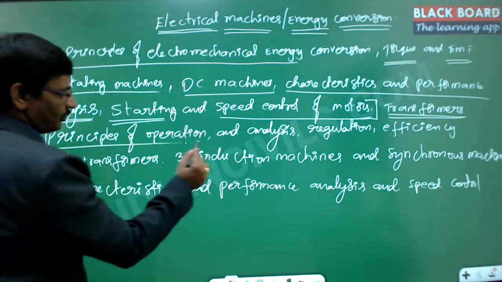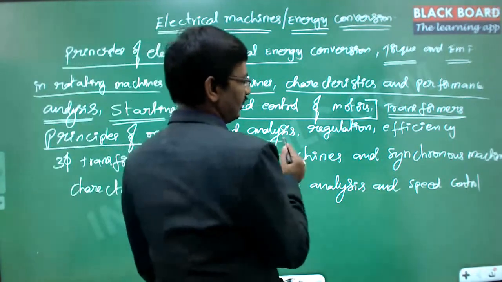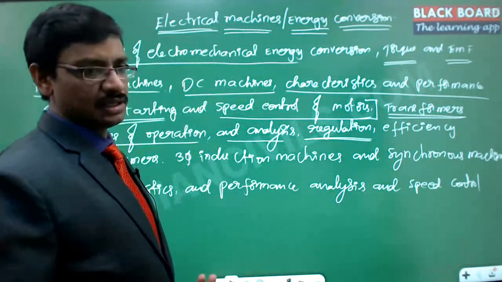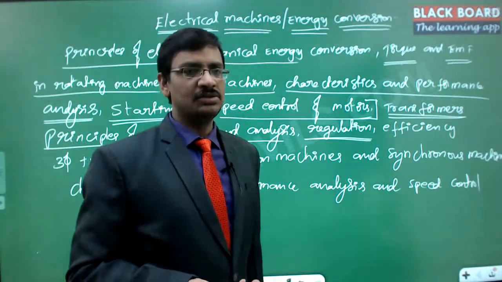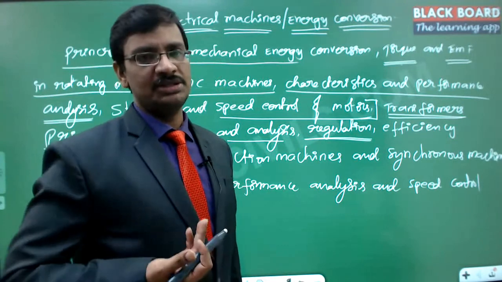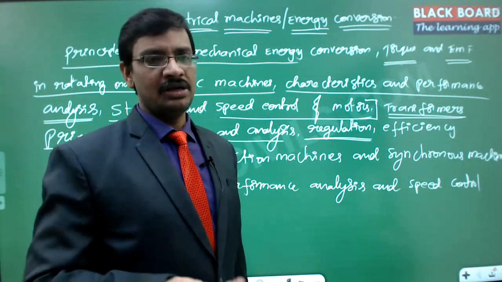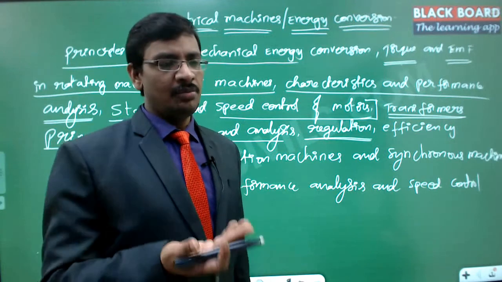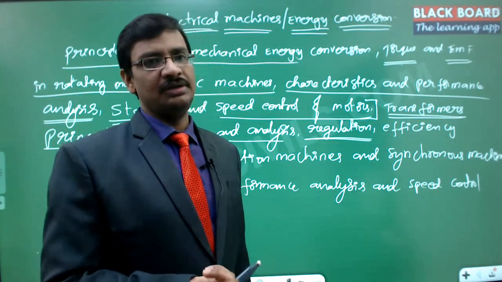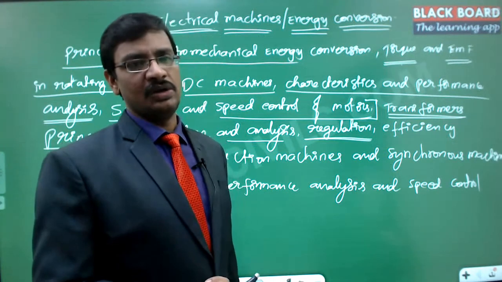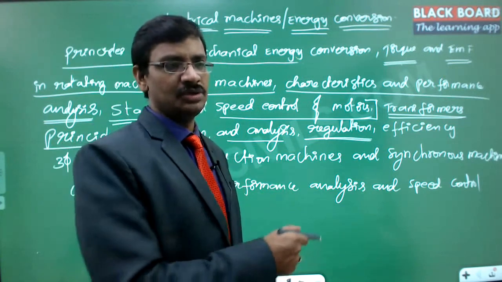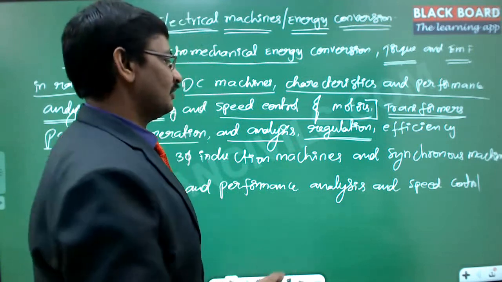And then the principle of operation of the transformer we are going to study, and then the analysis and the regulation. So regulation is what is expected versus what exactly is coming as the voltage. Suppose you are expecting 200 volts, but it is coming as 220 volts, that means it is an increment of the voltage. That's what we call regulation: how much it is increased out of the rated value. Or if it is reduced, we are expecting 200, but it is coming as only 180. In such a case it is reduced, so the regulation is going to be negative. We are going to calculate the regulation, that is, how much incremented or decremented out of the rated. That's what we are going to study as part of the regulation.